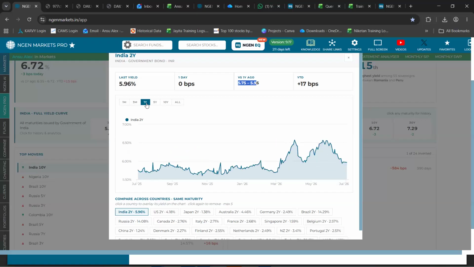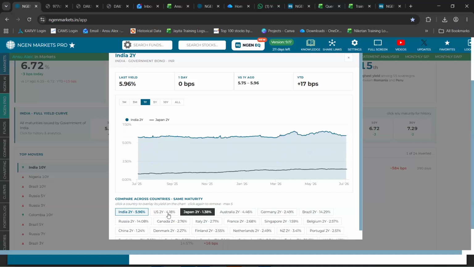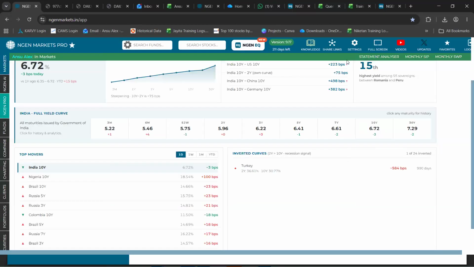have been provided. Not just that, if you want to compare India's 2 year government bond with any other country's 2 year data set, you can simply click on the name of that respective country and you can compare them simultaneously right here. So this is specific to a 2 year government bond that we are looking at, and you can compare it with other countries' 2 year government bonds only right here in this section.